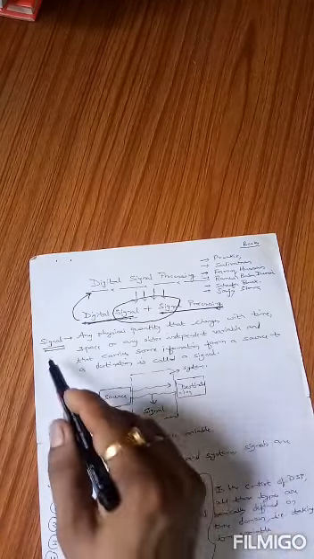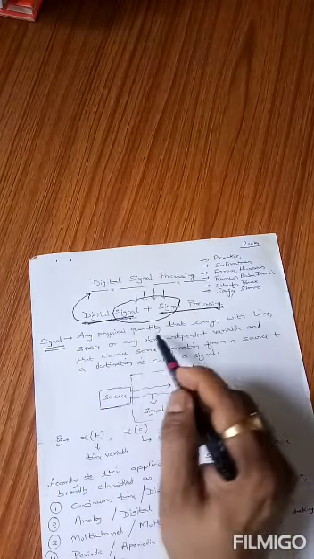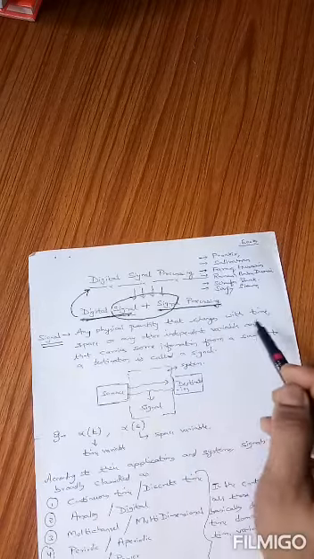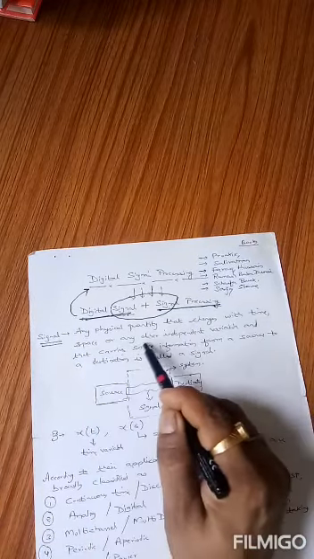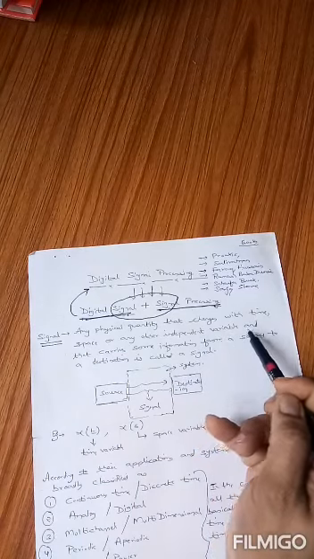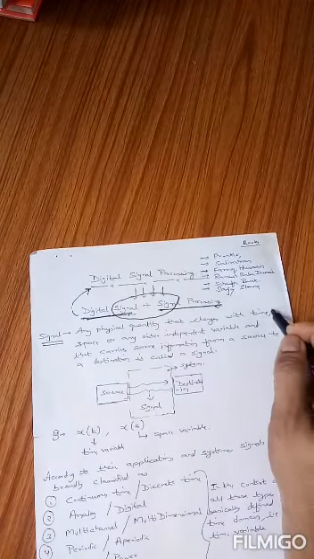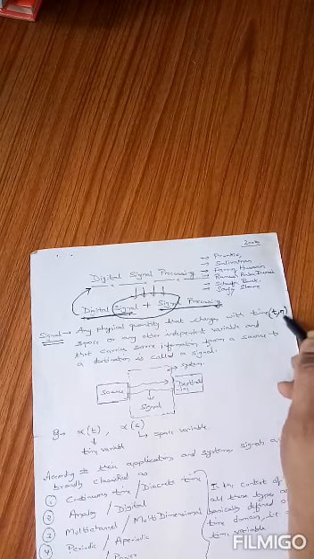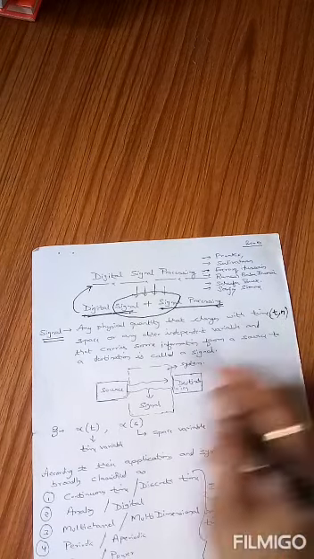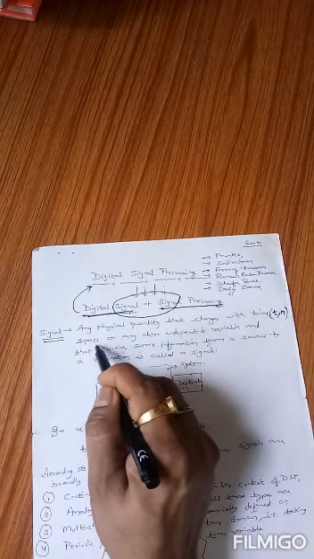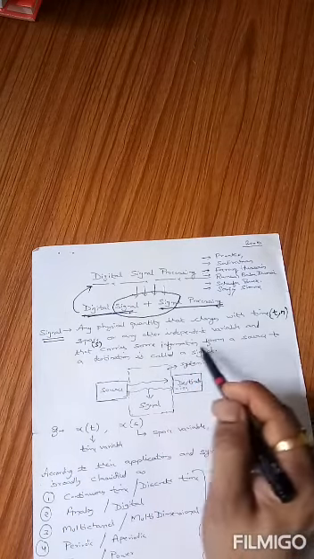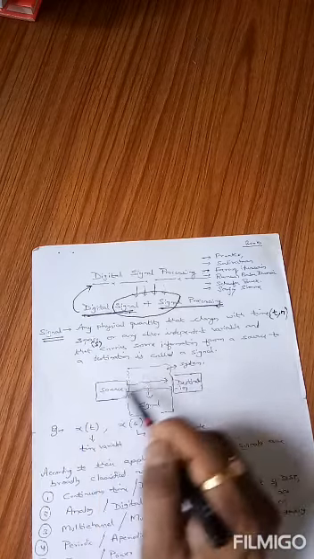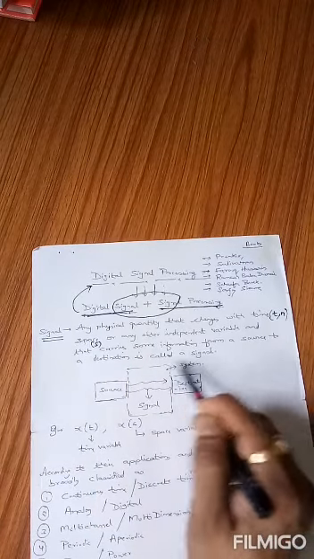And mathematically, here we have defined signal like this: any physical quantity that changes with time, that is t or n, I will let you know what is t and n, that changes with space, that is s, or any other independent variable, and that carries some information from a source to a destination is known as a signal.